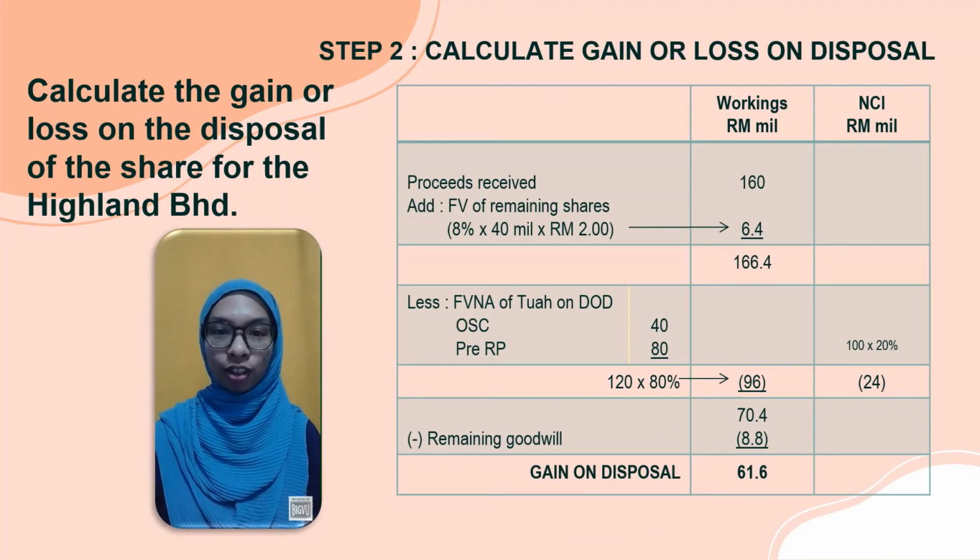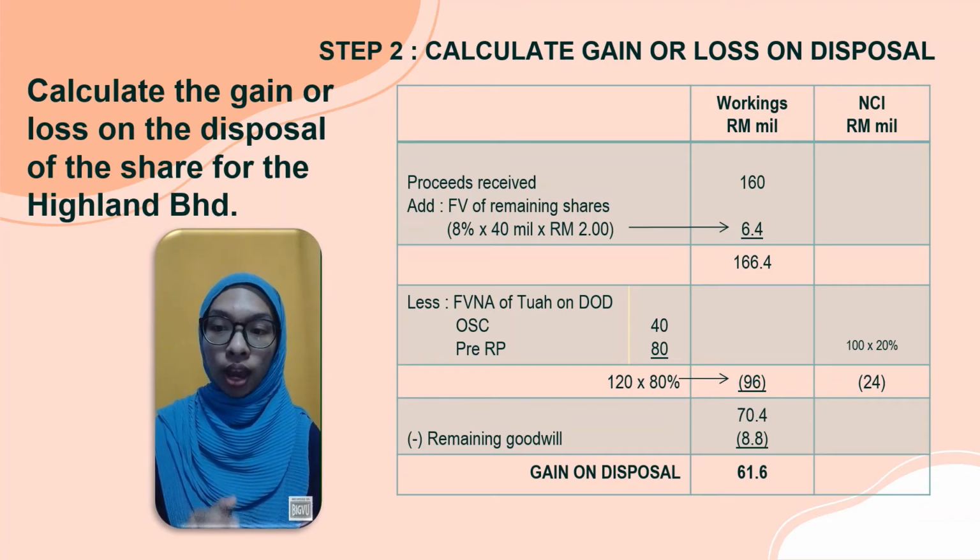Okay, next for step 2, we will calculate gain or loss on disposal. First of all, create a table with 3 columns for information, workings and NCI. Start with proceeds received, which is 160 million. This amount we get from the extract of the question earlier, and we need to add the fair value of the remaining share.